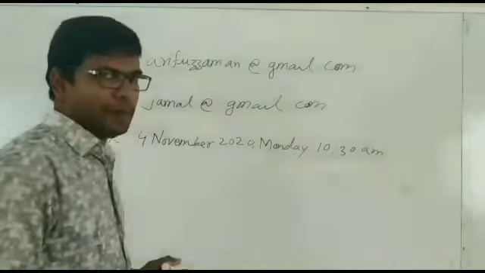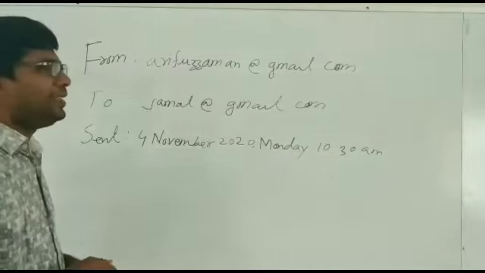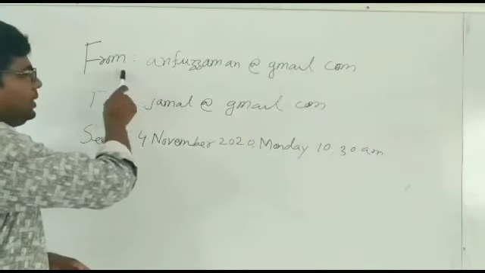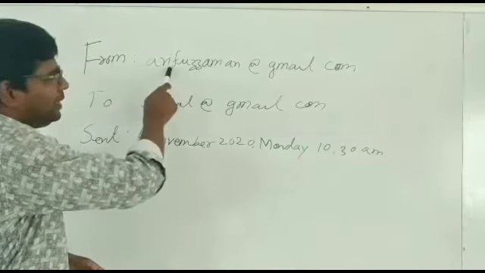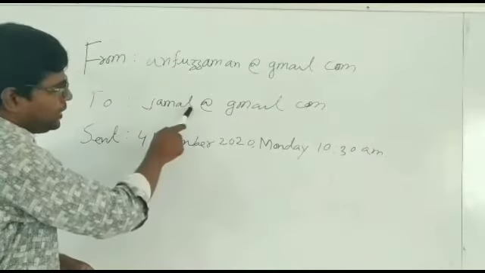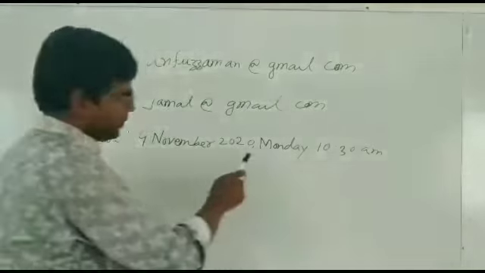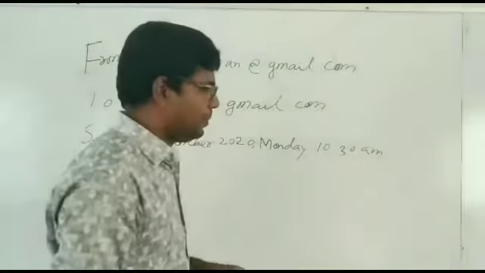This is the time. So students, again from here, this is the email ID of the sender, this is the email ID of the receiver, and sent means date, day and time.